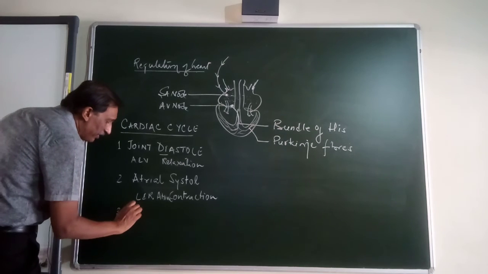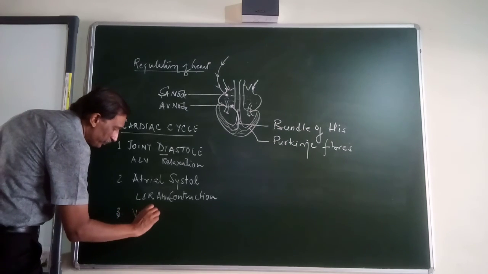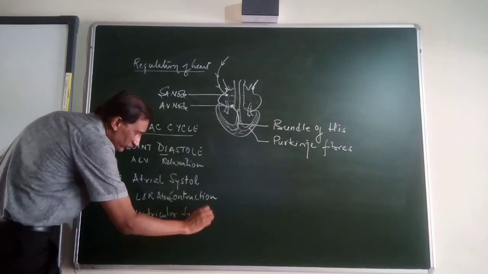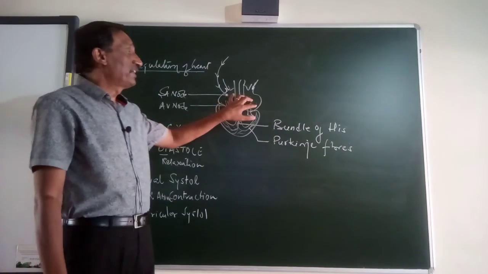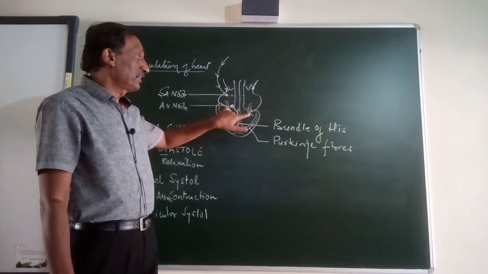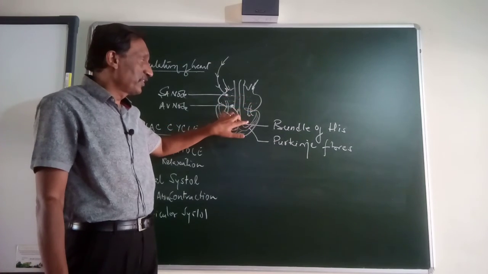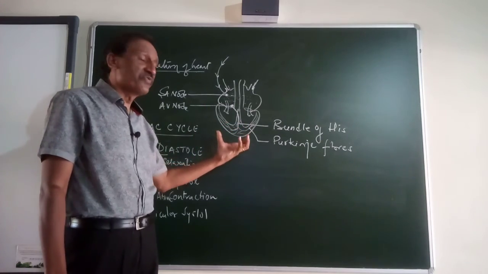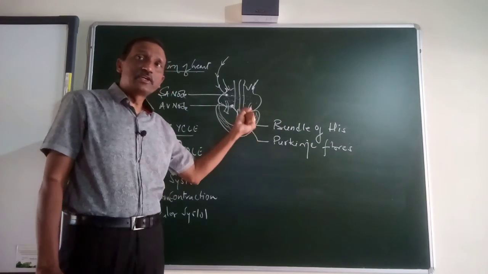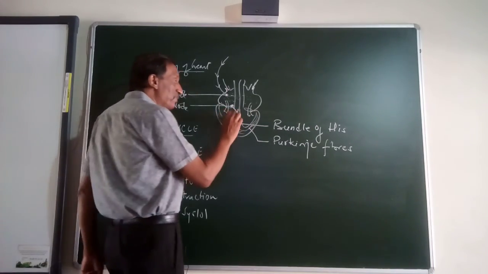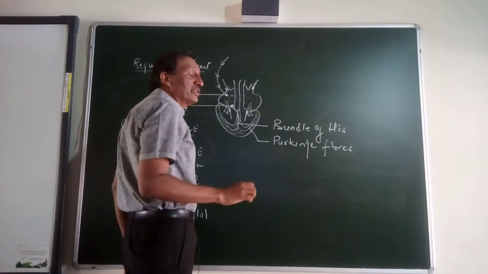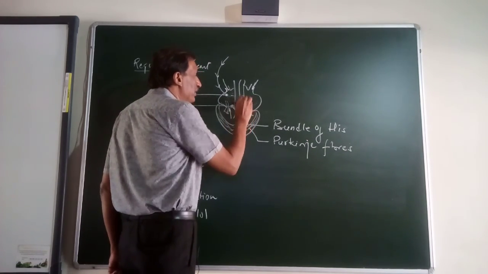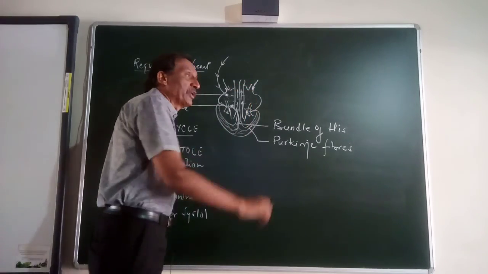Third is the ventricular systole. So both the atria contracted. When both the atria contracted, 70% of the blood had already come, 30% will also come. So all the blood from both the atria is coming to the ventricles. Now it is the ventricles' chance. So now the ventricle contracts. Now when the ventricle contracts, first the blood will try to go to their respective atrium, but these valves close, and then blood flows into the great arteries. Okay, into the aorta and pulmonary artery.